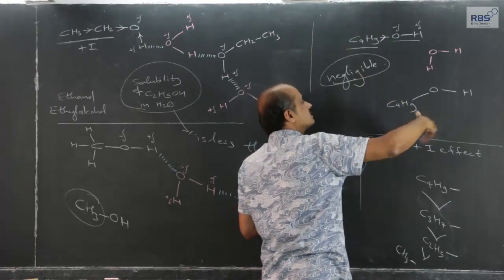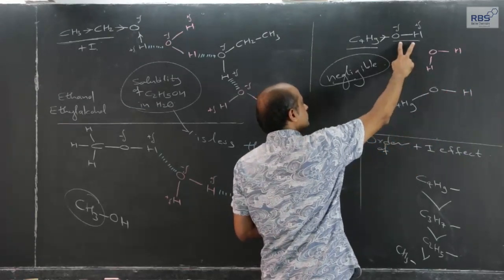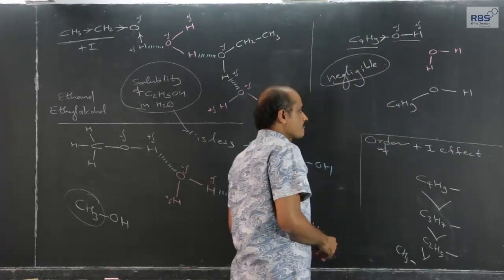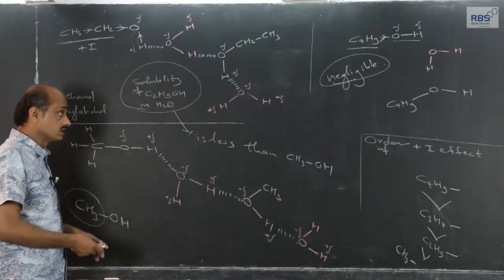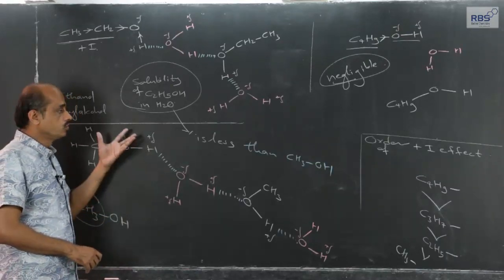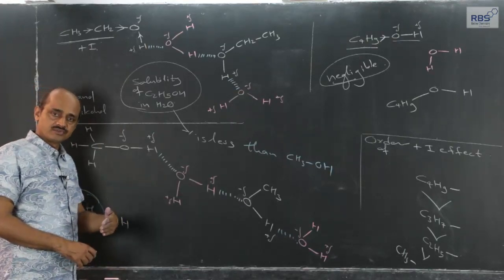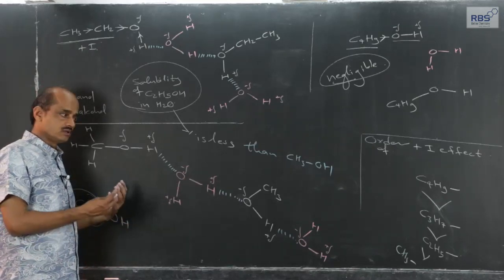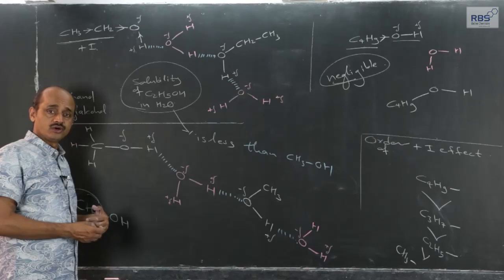As the number of carbon atoms further goes on increasing, alcohol of 5 carbon atoms, alcohol of 6 carbon atoms, the polarity of the OH group decreases because of the positive inductive effect of the alkyl group. Therefore the reason because of which lower alcohols are soluble in water, this hydrogen bonding, will vanish. Lower alcohols are soluble in water, and for higher alcohols the solubility decreases step by step, and higher alcohols are not soluble in water. So this is how the inductive effect concept can be applied to explain the solubility of alcohol in water.